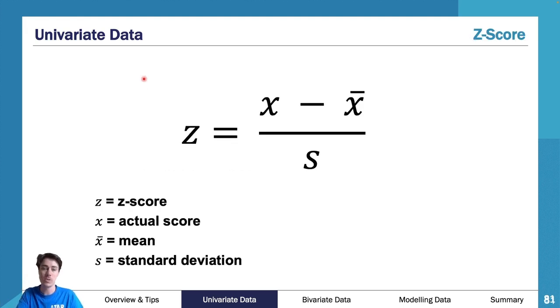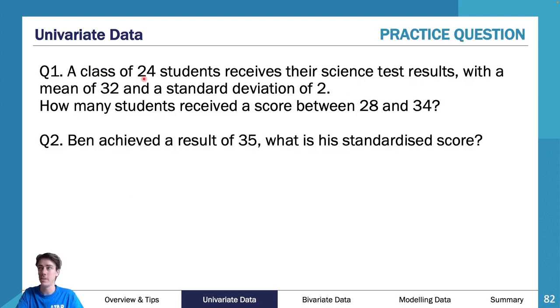And then we have our Z-scores. So our Z-scores are essentially a little bit different. So we've done that first question, but then it says Ben achieved a result of 35. What is his standardized score? Well, actually this first question, we haven't done this. This is between 28 and 34. You're welcome to do that yourself.